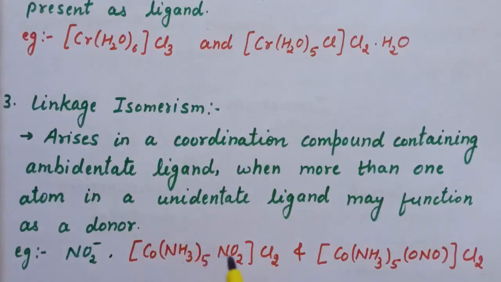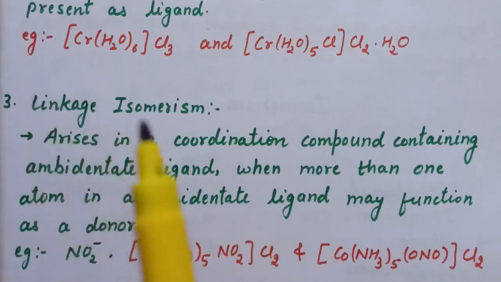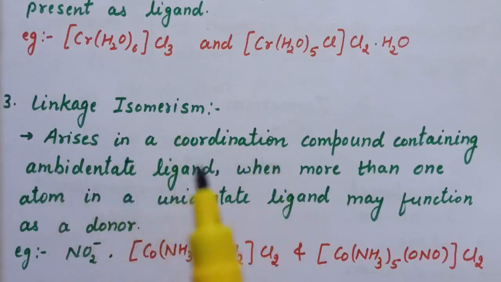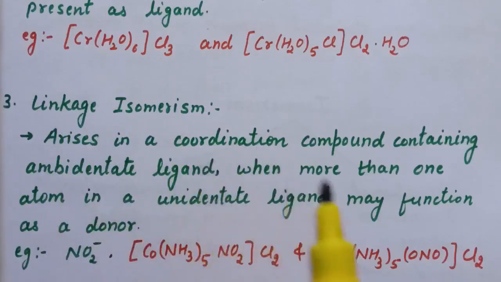That is, in the first complex the linkage is from the nitrogen side, and in the second complex the linkage is from the oxygen side. So these two are linkage isomers of each other. Linkage isomerism arises in those coordination compounds containing ambidentate ligand when more than one atom in a unidentate ligand may function as a donor.